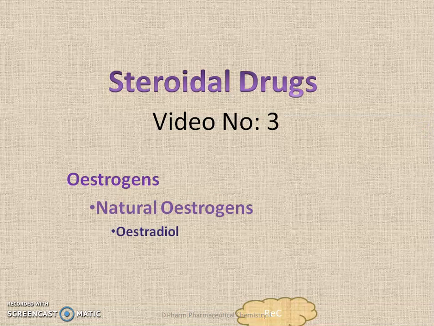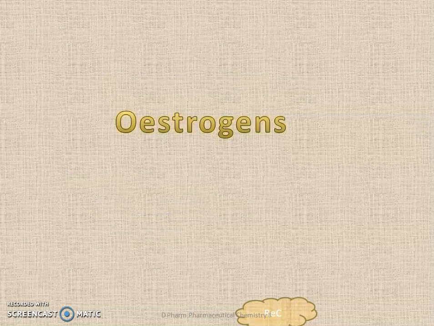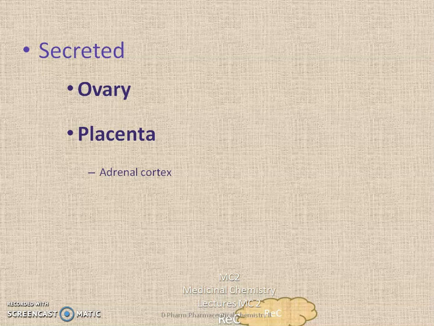Now to begin with, what are estrogens? Estrogens are female sex hormones and they are secreted by the ovaries and placenta and to a lesser extent by the adrenal cortex. In males, the testes secrete small quantities of estrogen.